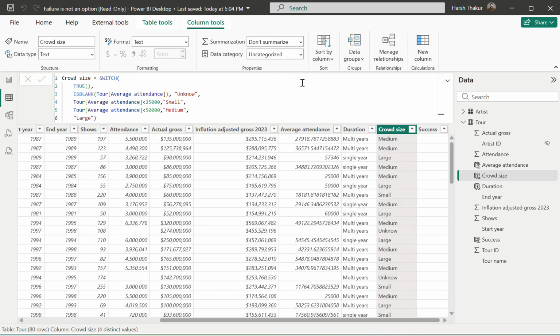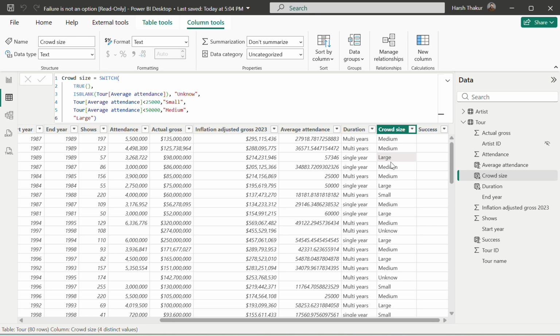If I click enter, then you can see that here it's medium, and here it's less than 25,000, right? And if you see here, it's more than 50,000, so that's why it's giving us large. Now we wanted to get the success, right?